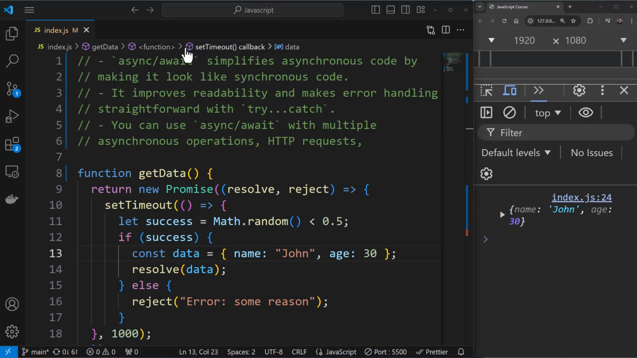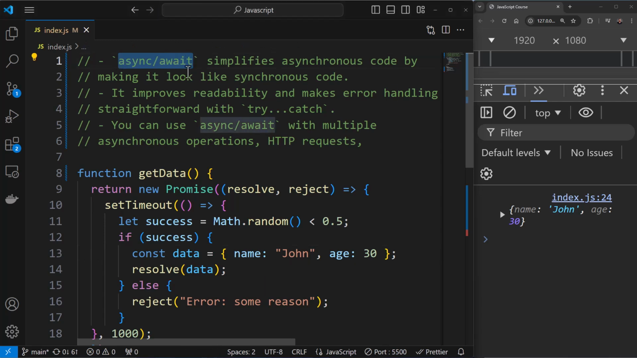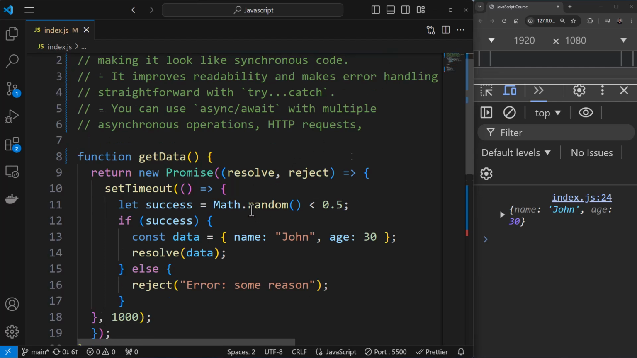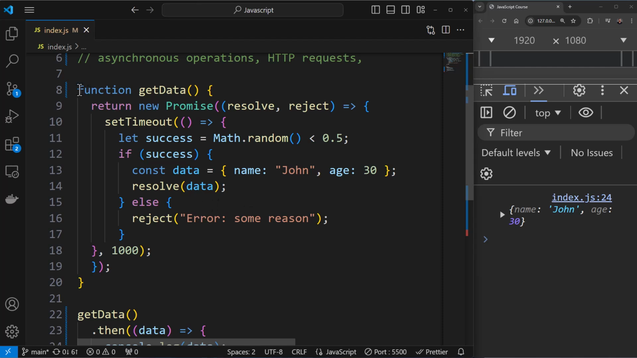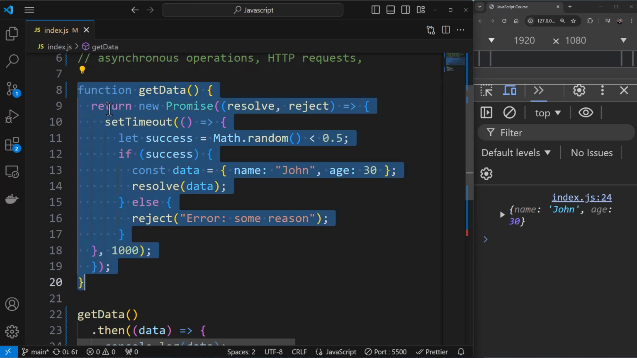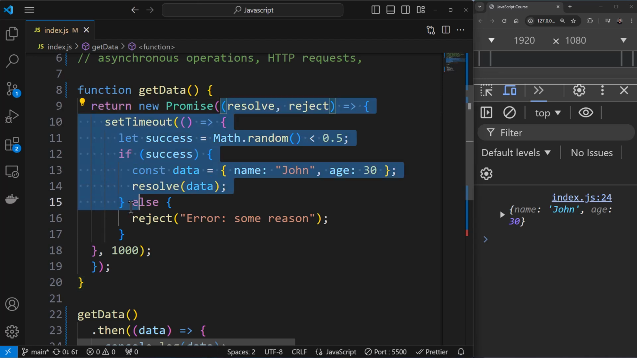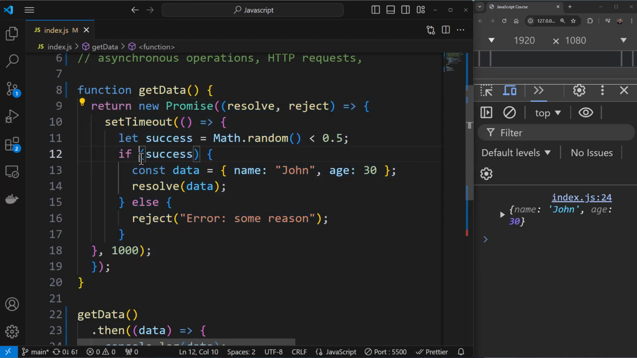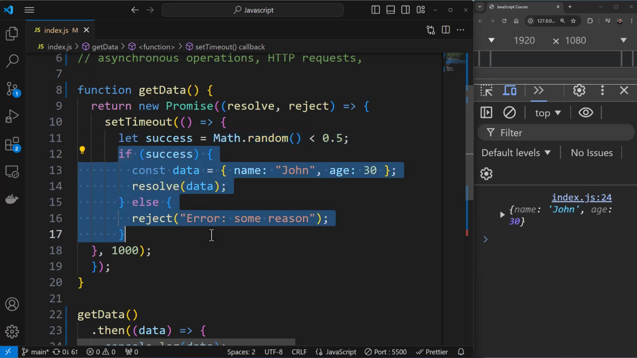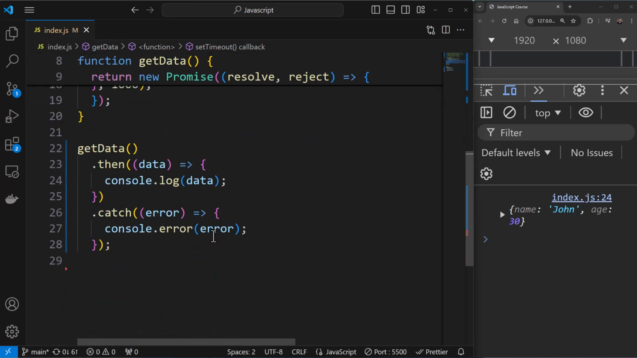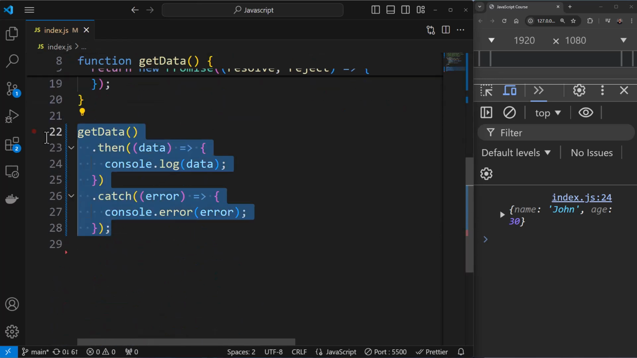So now it's time that we begin talking about async await. Async and await help us simplify our asynchronous code even further. Over here, I have an example already written wherein I have this function which is returning a promise. Within the promise, we have asynchronous code wherein I'm simulating a delay of 1000 milliseconds. I have a success rate of 50% randomly chosen, and there can be a success or a failure over here.